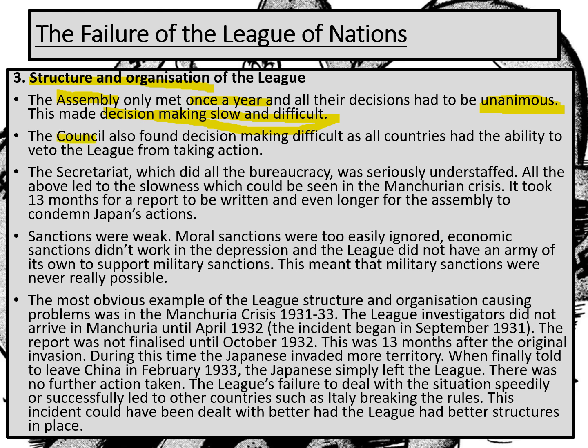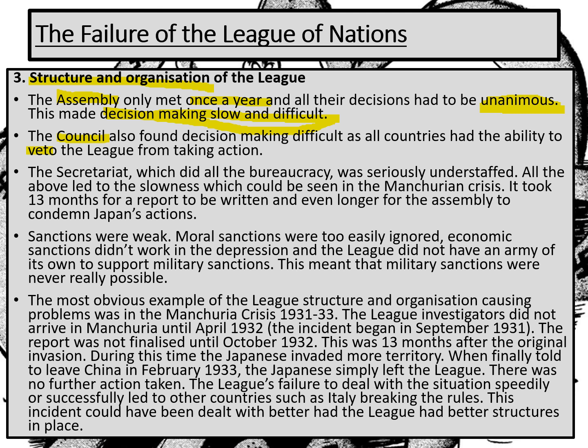The Council decided what was to happen in times of crisis. They found decision-making difficult, as all countries could veto the League from taking action. That meant they could block what it was that the League was going to do. So if they were negotiating on economic sanctions, for example, if one of these council members decided to vote against it, they could actually stop the action from taking place.